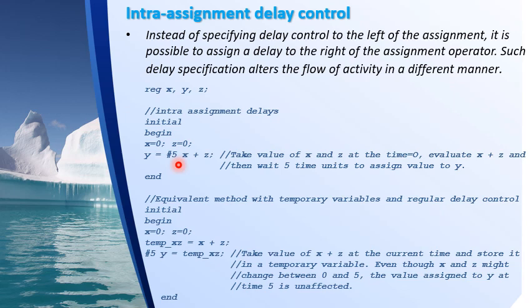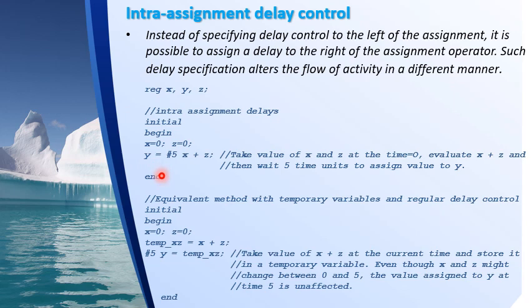So in this case, at time t equal to 0 itself, the x and z values will be read, x plus z will be evaluated and stored temporarily. After a delay of 5 time units, the evaluated value will be assigned to the left hand side signal, that is y.